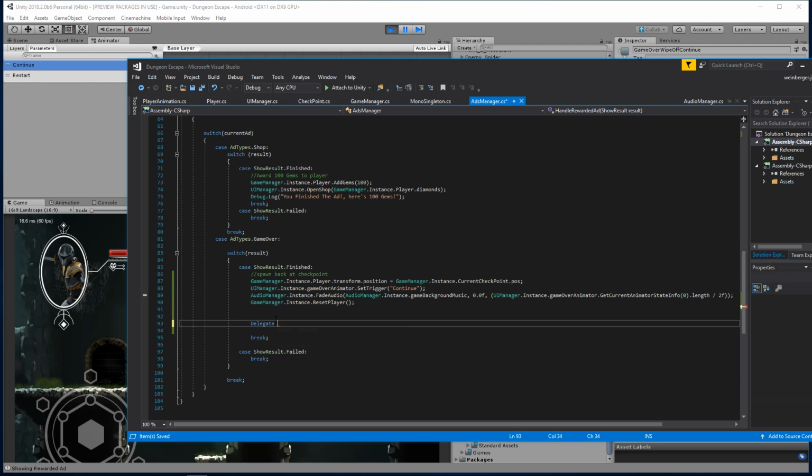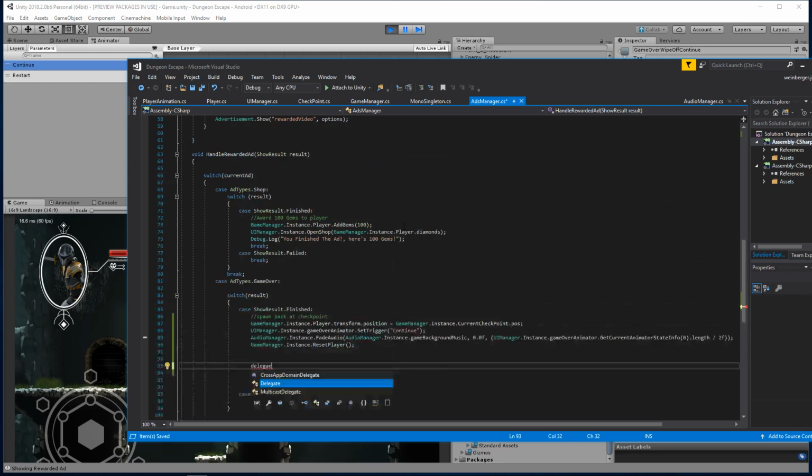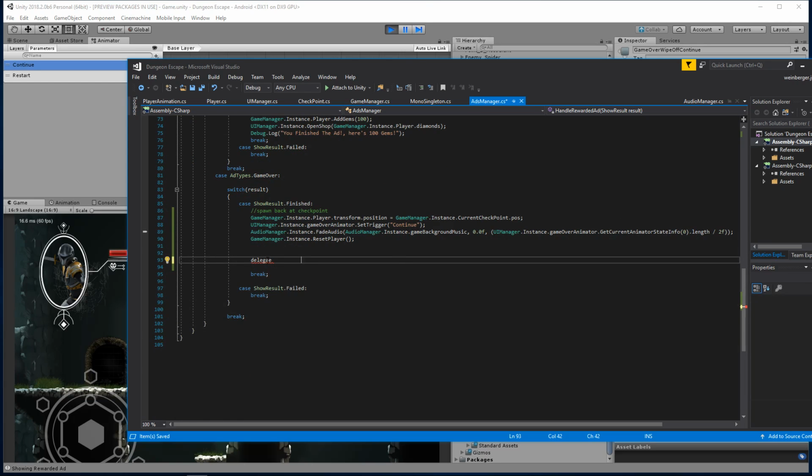So here we're going to have a delegate void, or not delegate, but delegate lowercase d. Why is it not letting me do that? No, I don't want to invoke a method in this class that doesn't belong here. Okay, there we go.